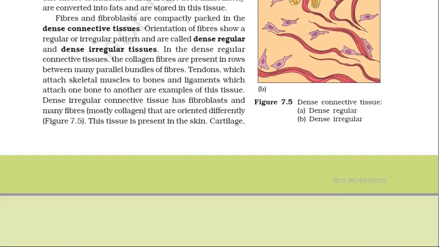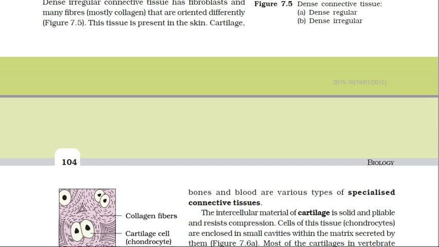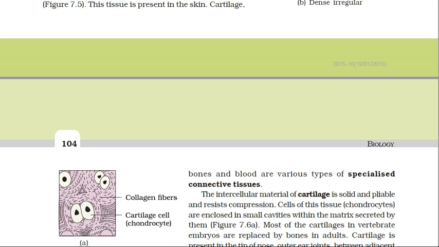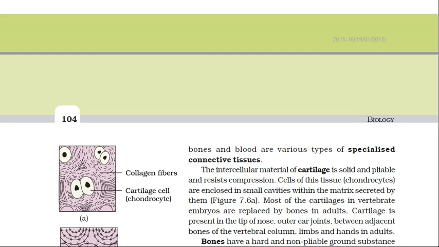The specialized connective tissues are cartilage, bone and blood. First of all, the cartilage. The ground substance or the matrix in this is solid and pliable, and it can also resist compression. Cartilage cells are also termed chondrocytes.